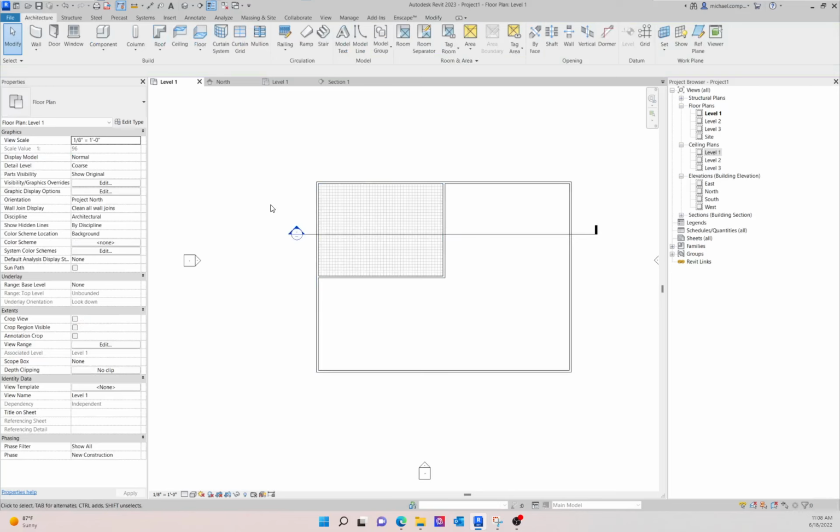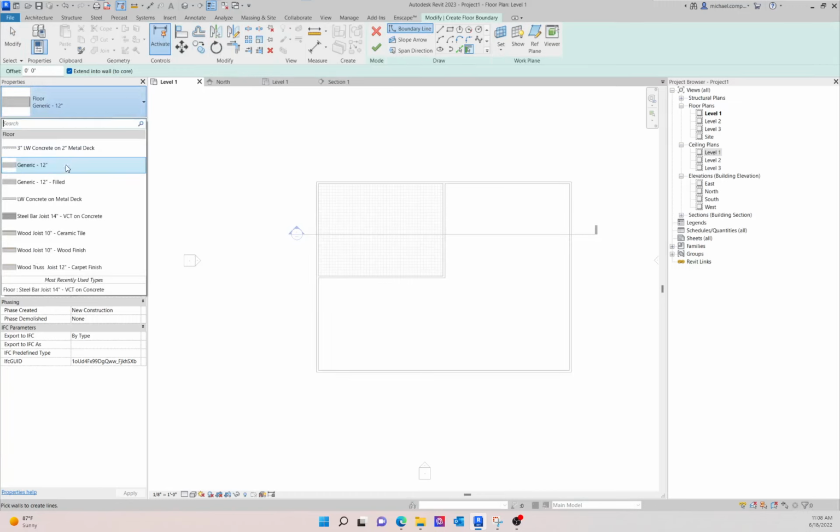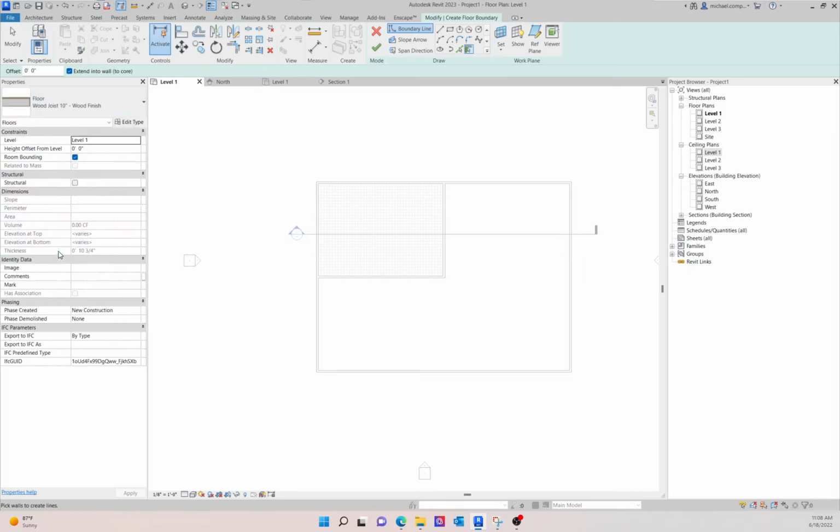Okay, so we're going to do this again, but this time we're going to draw a wood finish using the floor command, and I'm going to use this room as a place to draw it. But this time I'm not going to use the pick walls tool. I'm going to use Pick Lines, and again, I'm going to pick the walls, but using the Pick Lines tool instead of the wall tool. Now, you'll have a preference one way or the other, and for more complicated geometries, it'll make more sense to do one or the other. And again, you can always just draw it yourself. You don't have to use these tools. I find them just easier to manipulate.